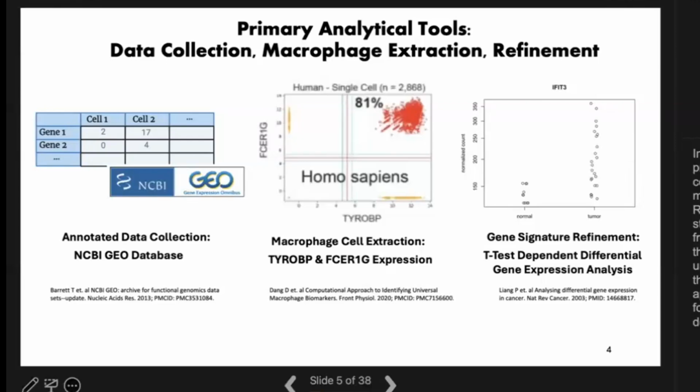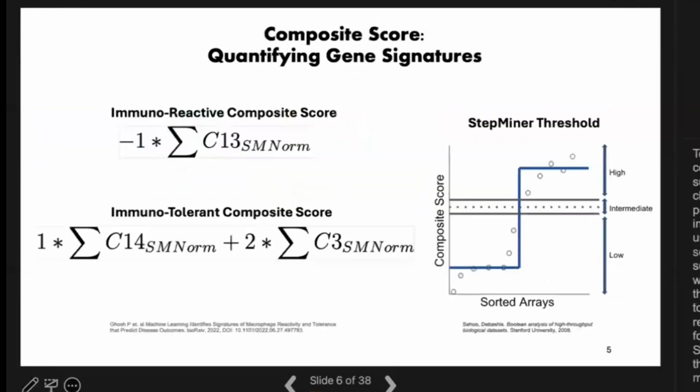This was based on the work of Dr. Dung from the Boolean Lab. Dr. Dung identified TYROBP and FCER1G as universal macrophage gene biomarkers. After implementing a threshold for the normalized gene expression for these particular genes, we applied the SMART model to extract TAMs. And furthermore, our refinement pipeline also heavily relied on t-test dependent differential gene expression analysis. I'll be discussing these steps in the future slides.